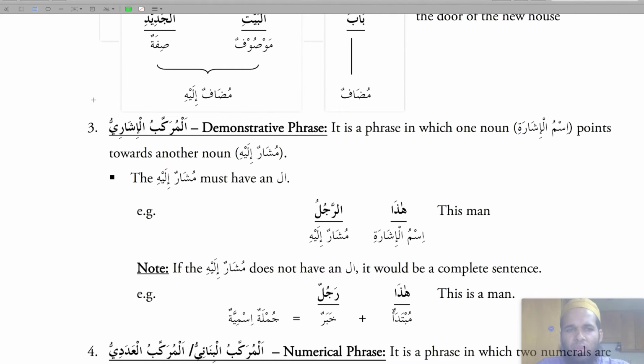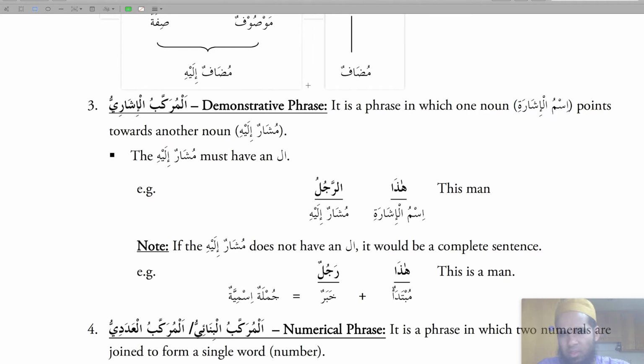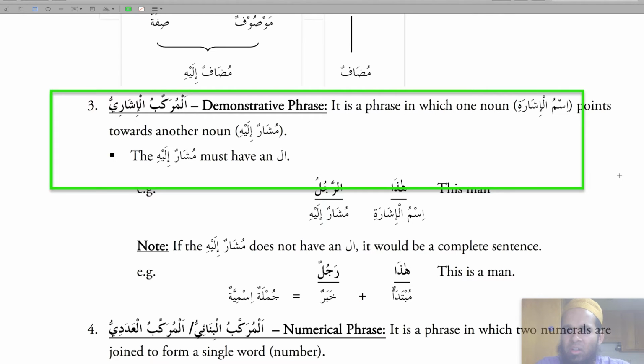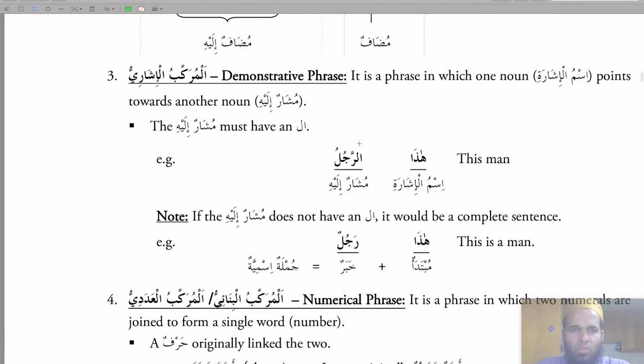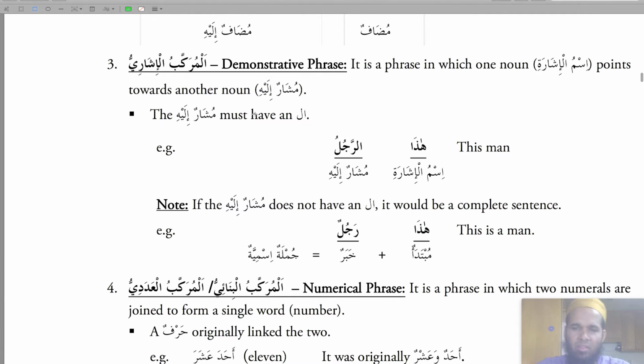The third type of murakkab is murakkabe ishari, a demonstrative phrase to point at something: hada, this, that, those, these. It is a phrase in which one noun points towards another noun. So the mushara ilay, the object or the thing that is being pointed toward, must have alif lam. So that's another important rule to remember.